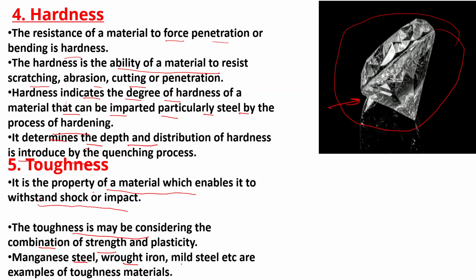Manganese steel, wrought iron, mild steel, etc. are examples of tough materials. And toughness is the opposite condition of brittleness. This is a very important point.